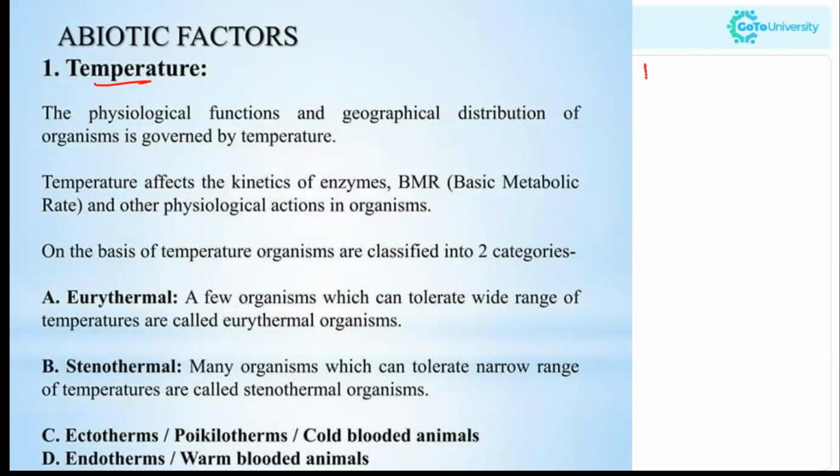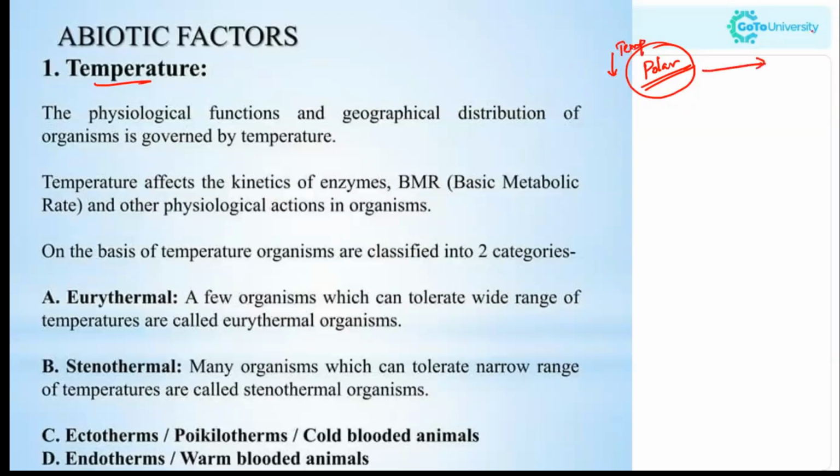In polar regions there are only a few organisms, since only those that can adapt are able to survive in such low temperature.